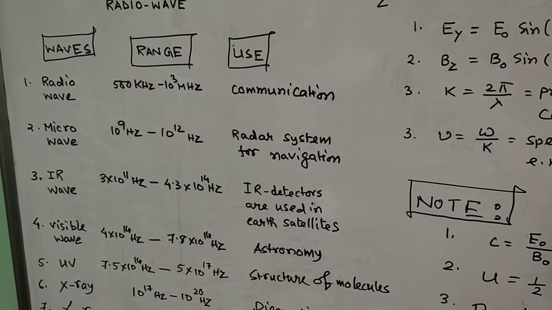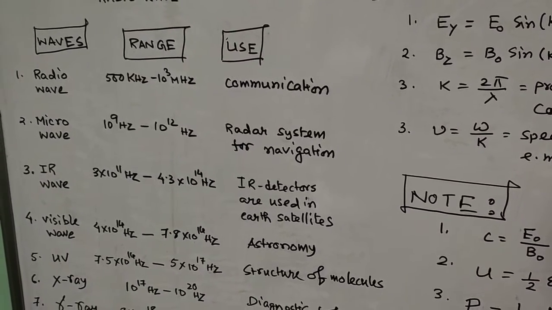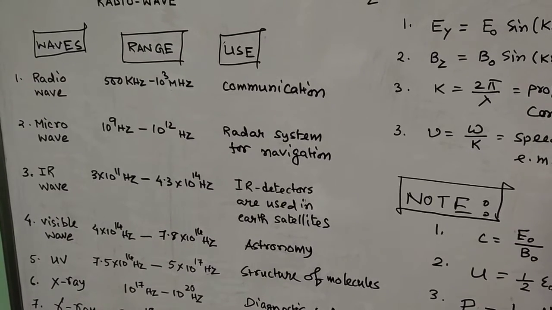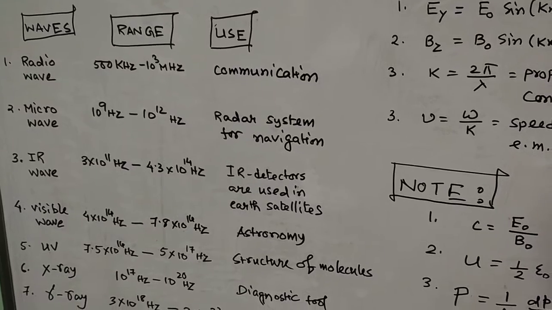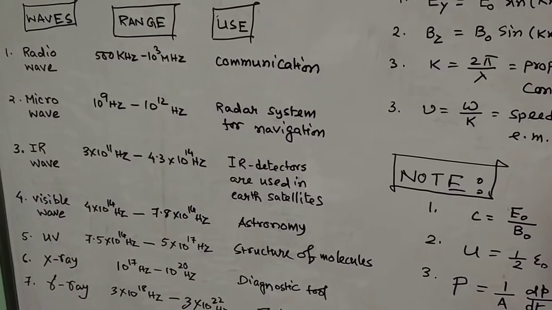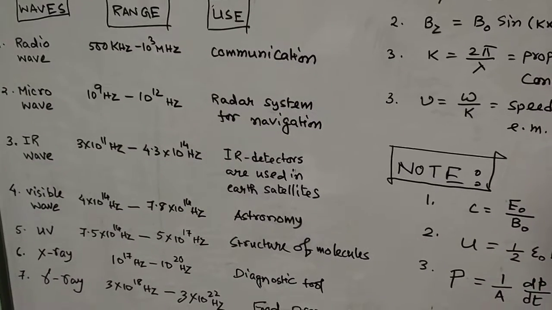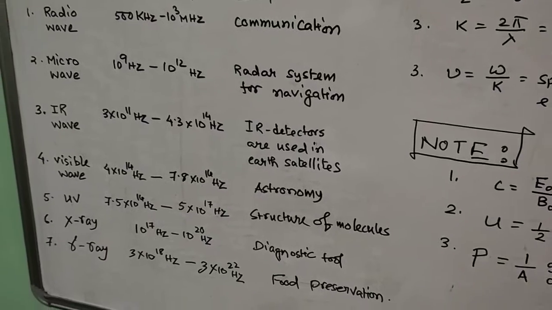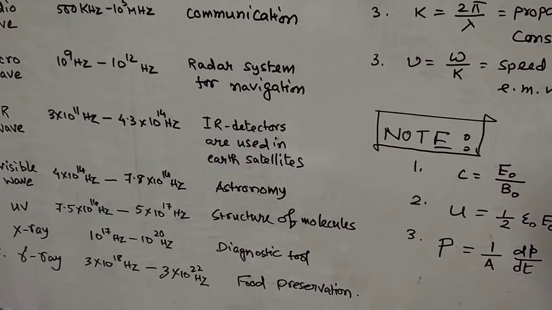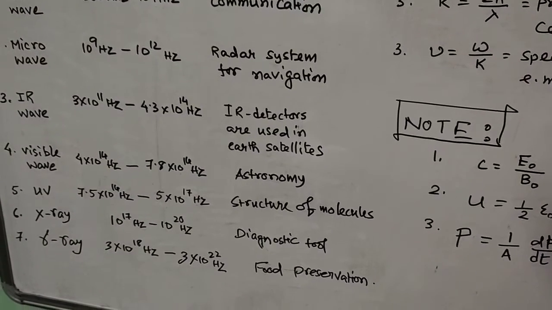And IR, that is the infrared wave, range is 3 into 10 to the power 11 hertz to 4.3 into 10 to the power 14 hertz, and infrared detectors are used in Earth satellites, because these are invisible. And visible waves, 4 into 10 to the power 14 to 7.8 into 10 to the power 14 hertz, basically used in astronomy. And UV, 7.5 into 10 to the power 14 hertz to 5 into 10 to the power 17 hertz, basically used in the structure of molecules.